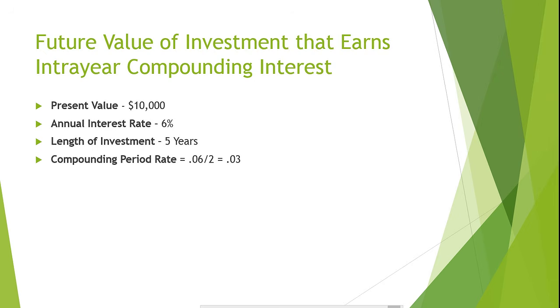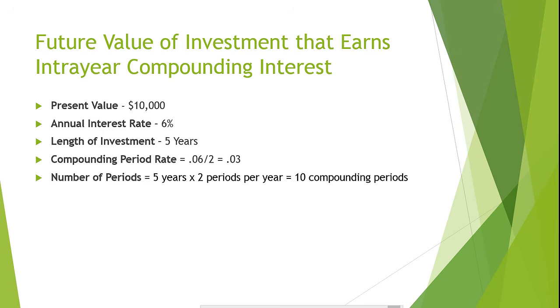Now we need to solve for the number of compounding periods for the total life of the investment. To do this, we multiply the number of years that we would hold our investment by the number of compounding periods per year. Since we're holding the investment for 5 years and our investment is compounded semi-annually, we would multiply 5 years by 2 compounding periods, giving us a total of 10 compounding periods over the life of the investment.